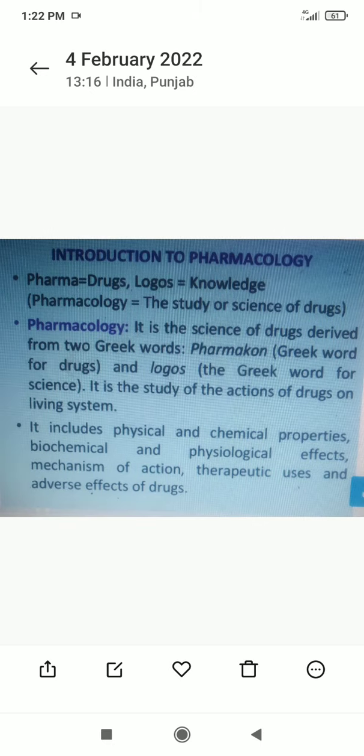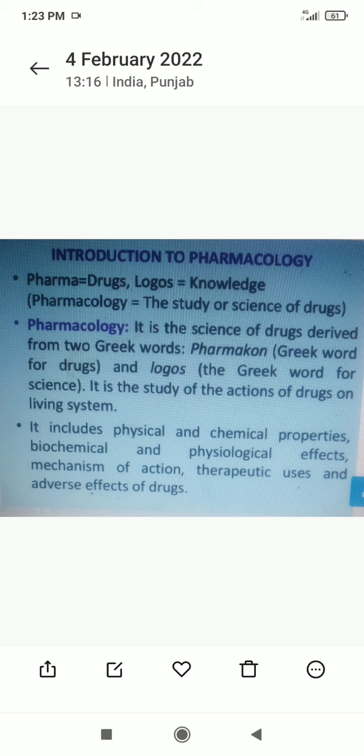So pharmacology: the meaning of pharma is drug and logy means knowledge. So what is the meaning of pharmacology? Pharmacology is the study or science of drugs. In this study, pharmacology is the study of drugs and knowledge of a drug.